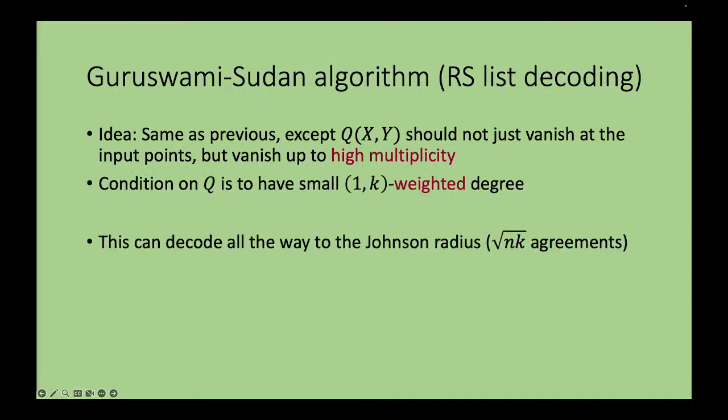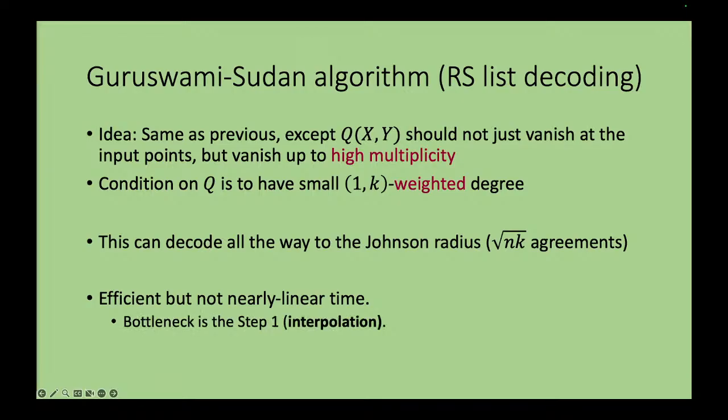And this modification let them decode all the way up to the Johnson radius. Given this, let's ask: both these steps are polynomial time. The first is solving a linear system, the second is bivariate polynomial factorization. They're both efficient. The second one is a randomized algorithm, but neither of the steps, as stated, runs in nearly linear time. So let's ask, how can we make it nearly linear time?